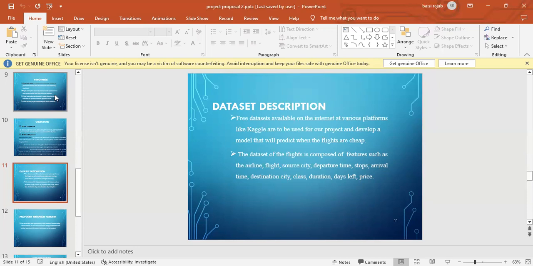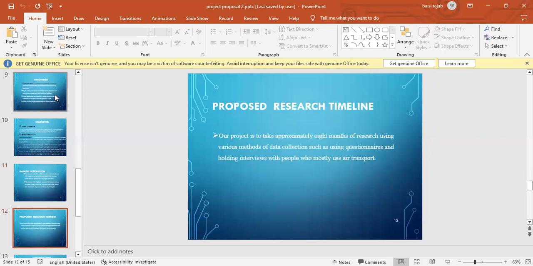And other data sets, like I talked about, they show the airline. Is it Turkish, Qatar, the flight number, the source city, the departure time, the stop, the arrival, all these parameters are found in the data sets. Now, these parameters are the ones that we shall be using to train our model in order to achieve the best and accurate results. The proposed timeline is approximately 8 months, since that's the scope of our semester, close to 1 year. So that's the time we have to finish our project.